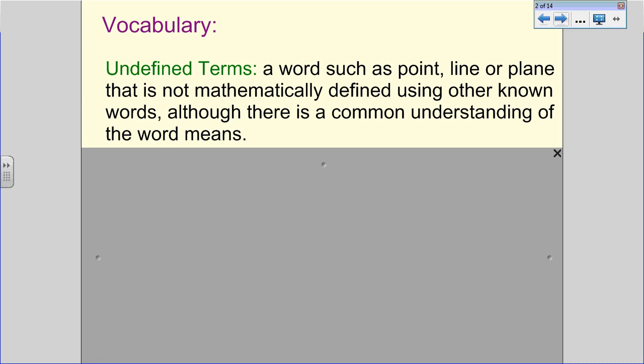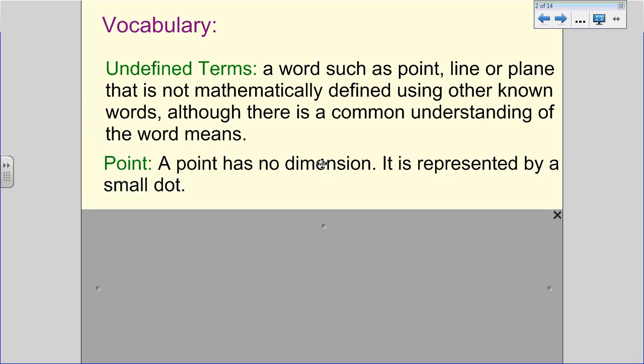Undefined terms are words, just point, line, or plane, that are not mathematically defined using other words, but there's a common understanding of what the word means. So by the end of this, we're going to understand what point, line, or plane means without actually having a definition for it. A point, we said we're not going to have a definition, but all of a sudden here we are. A point has no dimension and it's represented by a small dot. That's how we know we have a point.